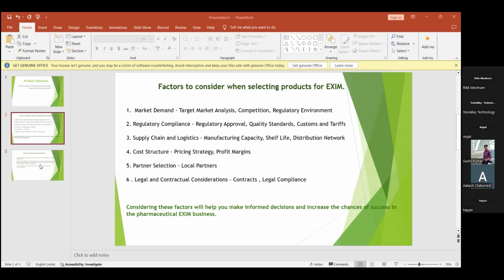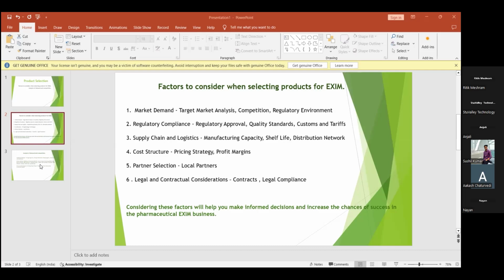And also he should be a distributor who can distribute the exported product to the retail stores. He should be strong enough so that they can build a good export business with him. He can buy the products and sell them in the retail shops. In this way, the partner selection should be strong. The person whom we are selecting should be more reputed, should have the local distributors, and should have a strong network with the pharmacies and the hospitals as well. So this is about partner selection.